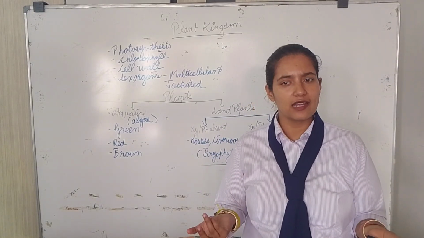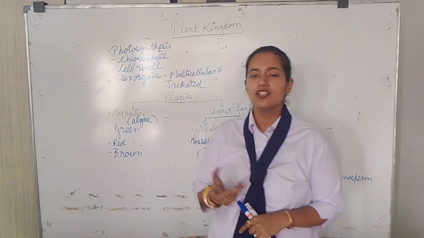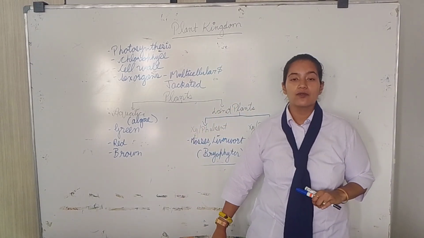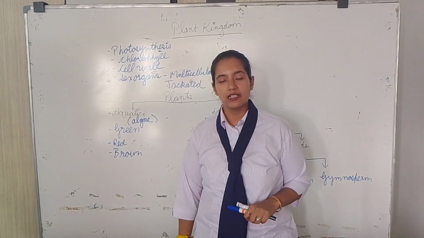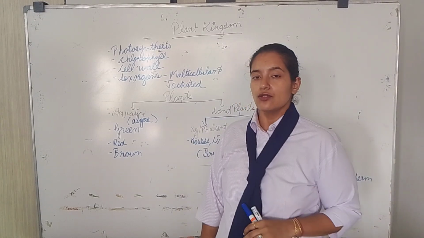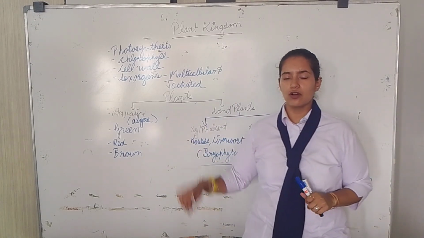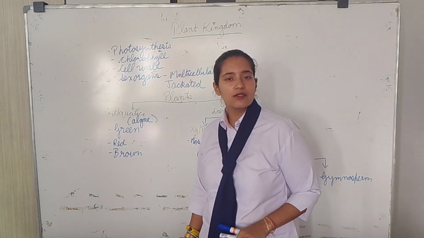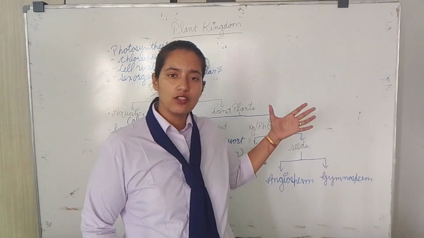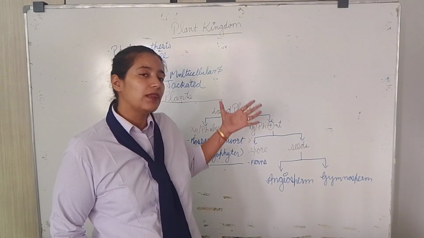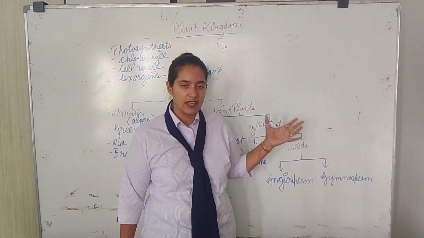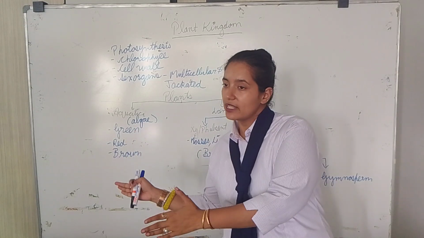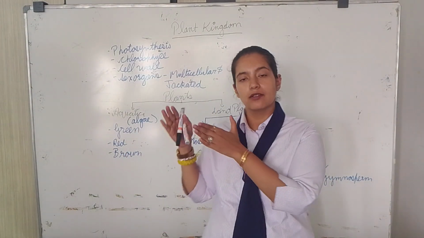Firstly, normal classification, which we study in the junior classes, and then advanced classification, which we will be studying in class 11th, means higher. So firstly, let's have a look at the normal classification. Now the plant has been divided into two types in the normal classification. What are those? Aquatic and land plants.